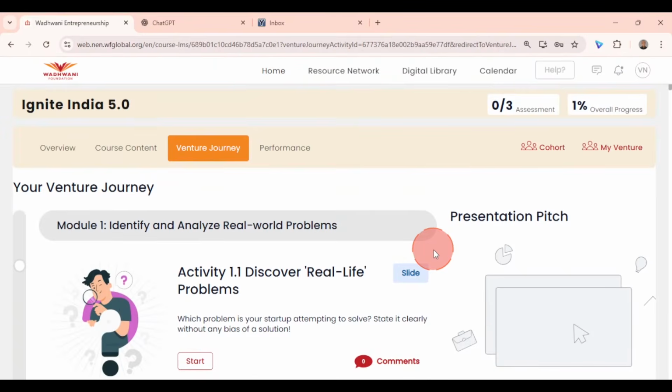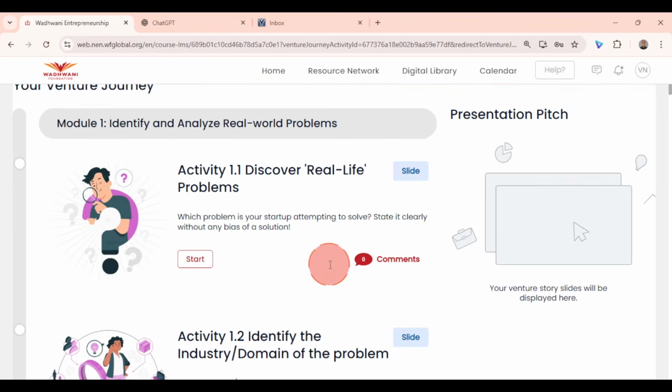Hi everyone. In this video, I'll quickly take you through the venture activities in Ignite India program. So we'll start with activity 1.1, and in this activity, we have to discover the real life problem.